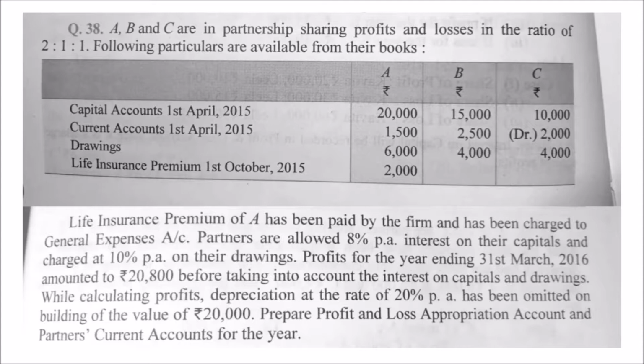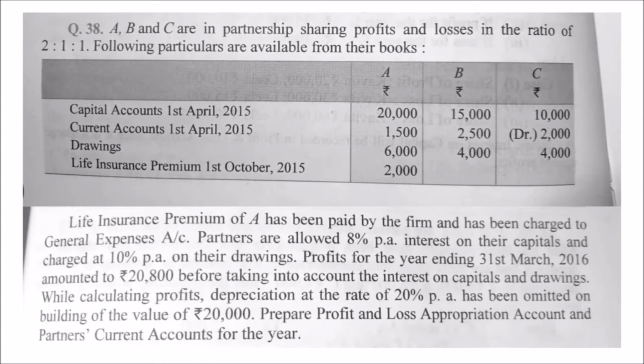Partners are allowed 8% per annum interest on their capitals and charged 10% per annum on their drawings. Profit for the year ending 31st March 2016 amounted to rupees 20,800. Before taking into account the interest on capital and drawings, depreciation at the rate of 20% per annum has been omitted on the buildings of the value of rupees 20,000. Prepare profit loss appropriation account and partners' current account for the year.